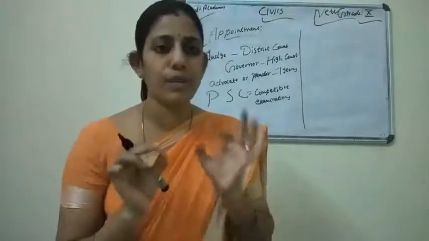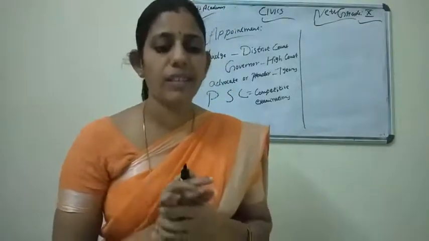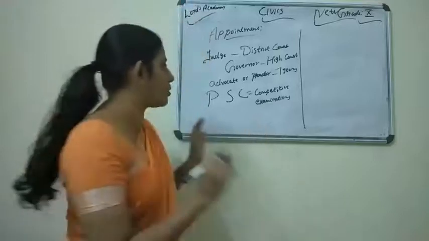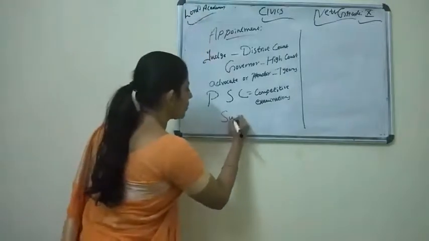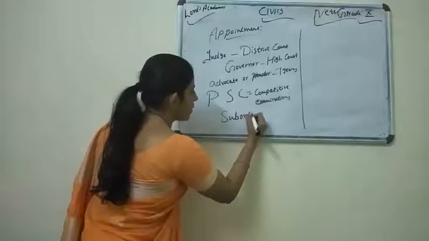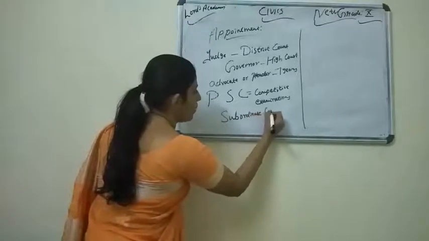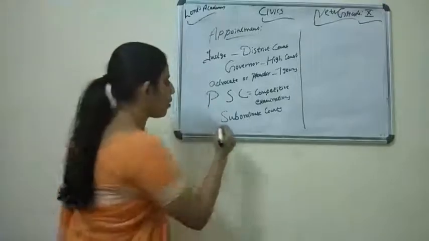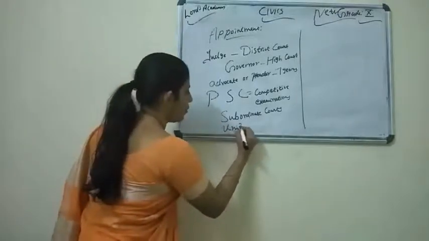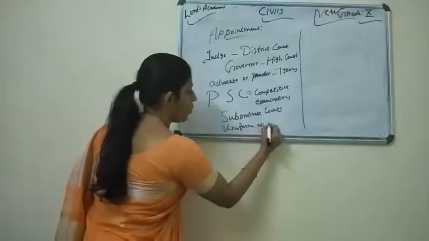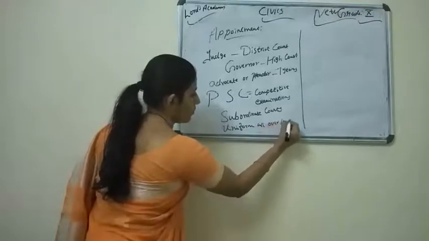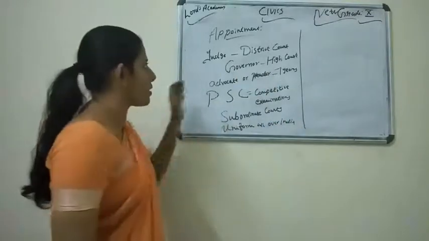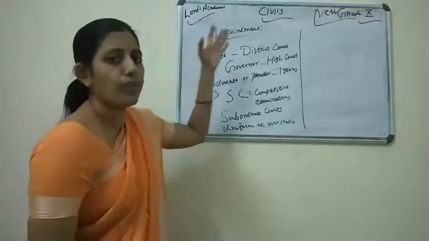Except for minor, small local variations, the structure and the functions of the subordinate courts are almost uniform all over India. Uniform, the same all over India. So here we mainly discuss the appointment of a judge of the district court.